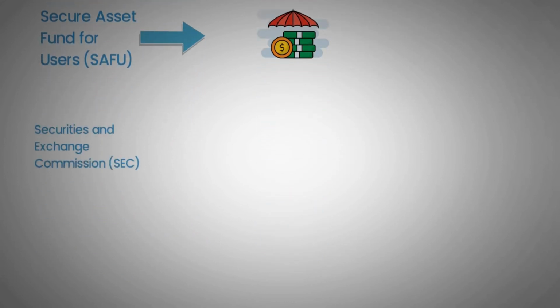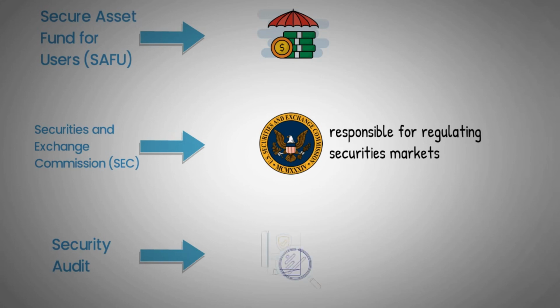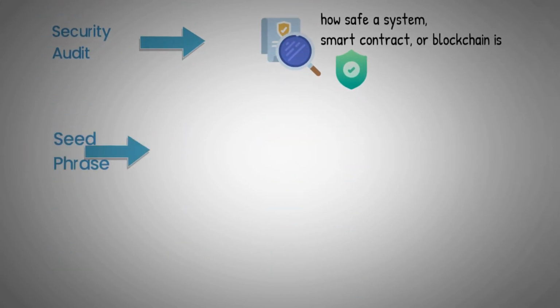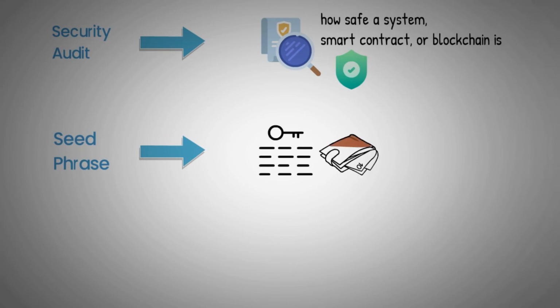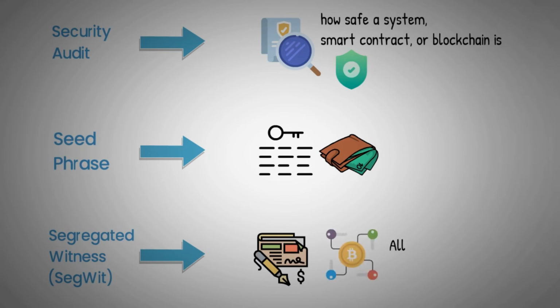Securities and Exchange Commission, or SEC: an independent governmental agency responsible for regulating securities markets. Security audit: a systematic analysis to evaluate how safe a system, smart contract, or blockchain is against attacks or technical failures. Seed phrase. A seed phrase, or mnemonic seed, is a collection of words that can be used to access your cryptocurrency wallet. Segregated Witness, or SegWit: a process where the transaction signatures are separated from Bitcoin transactions, allowing more transactions to fit within one block.